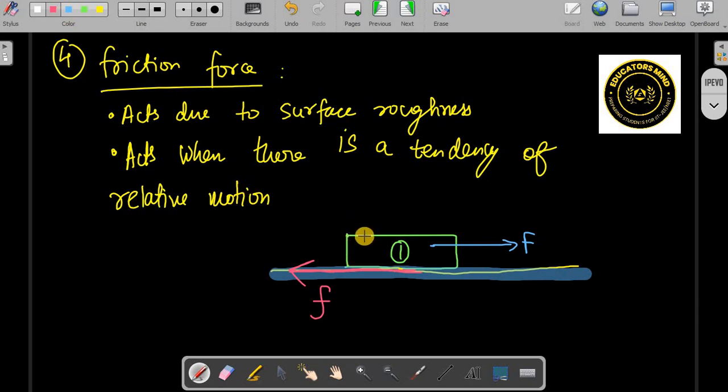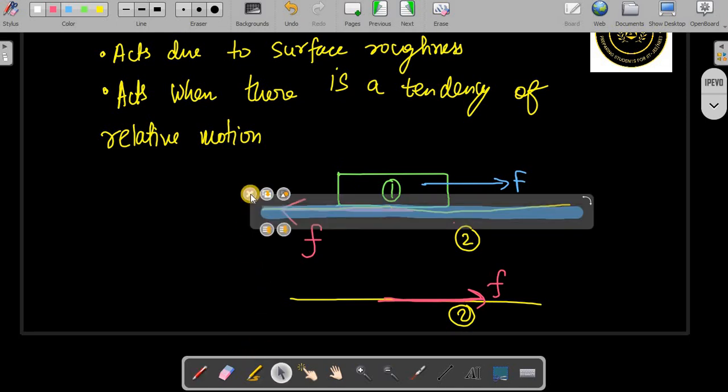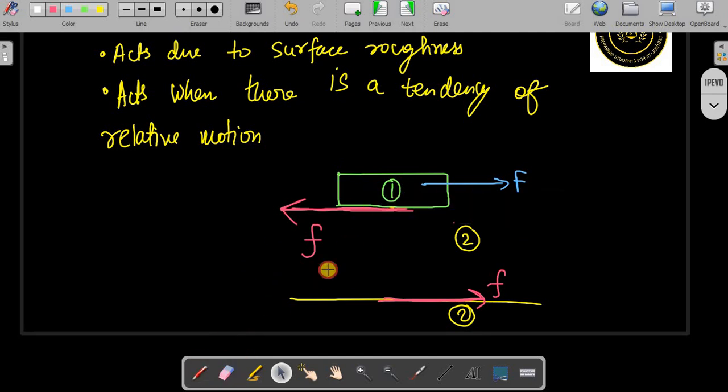So this is the force I am showing on the first body. Suppose this is the ground, which is body number 2. If we have to show forces on the ground also, we can show. On the ground, the friction will act in this direction, because friction is also a contact force and it forms an action-reaction pair. So the second body is giving this friction force on the first body. You can understand this more clearly: let us say I am showing only the upper body. On the lower body, the second body, the friction is going to act like this.